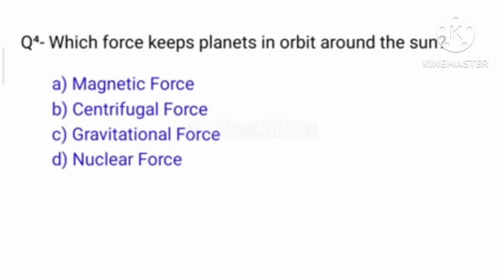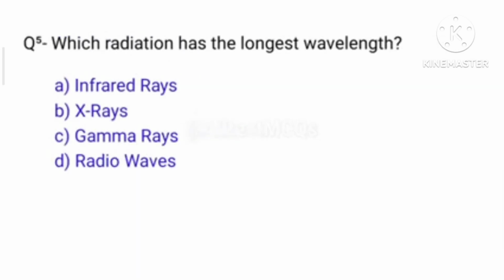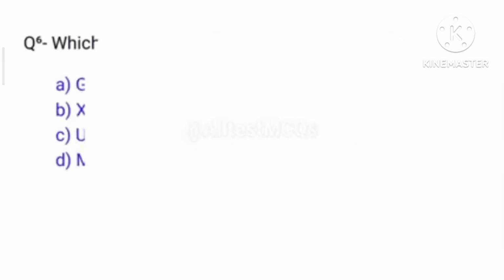And question number 4. Which force keeps planets in orbit around the sun? Right answer is option C, gravitational force. Question number 5. Which radiation has the longest wavelength? The right answer is option D, radio waves.